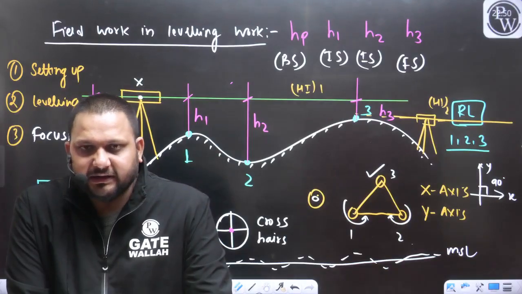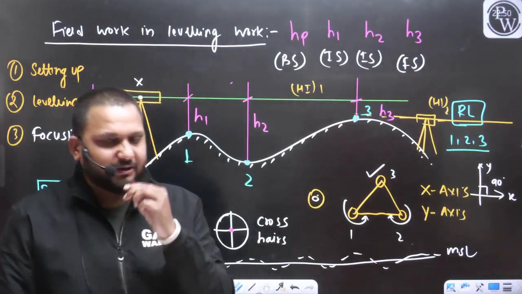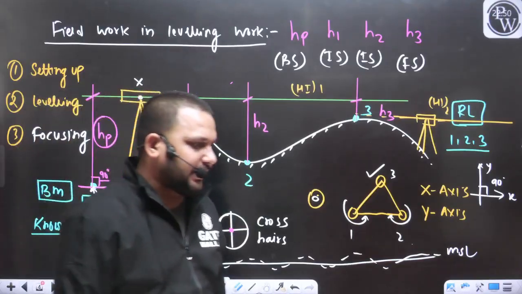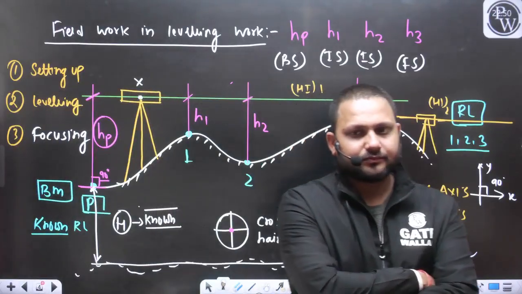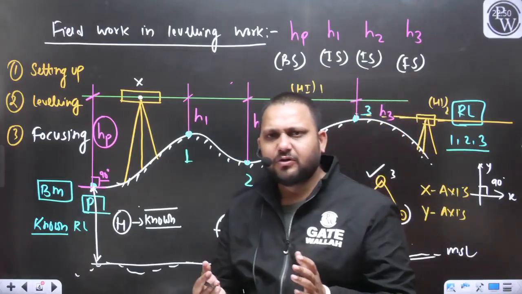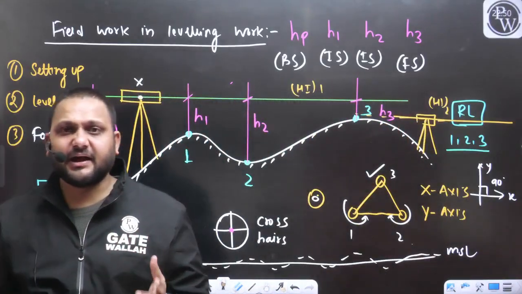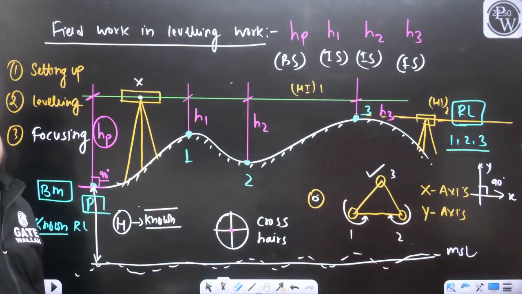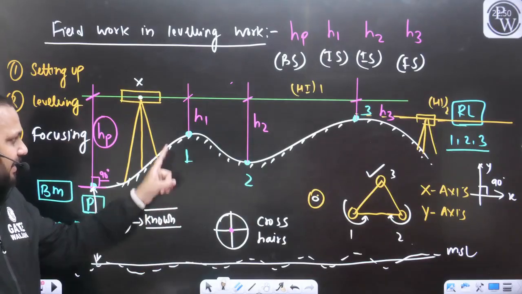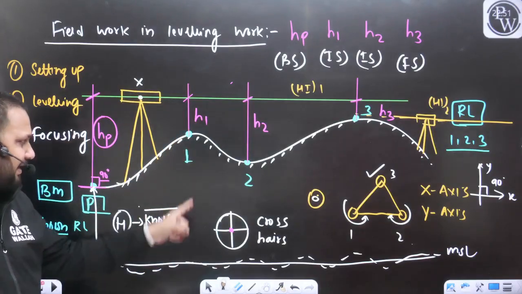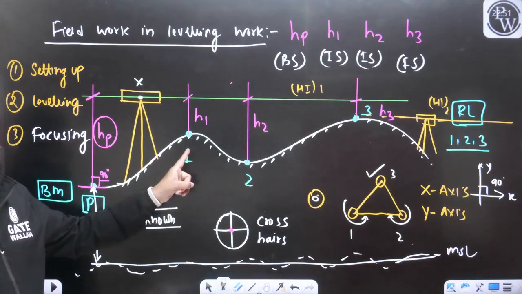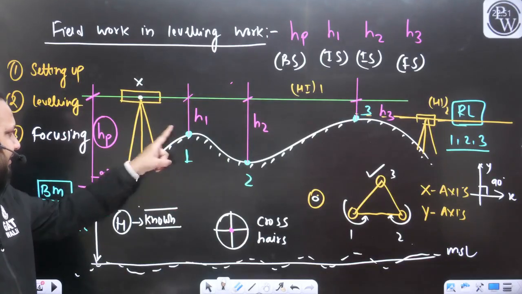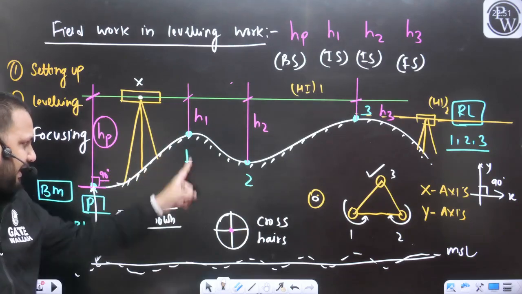If we are taking the difference of HP and H1, we will get a positive value or a negative value. Positive value is indicating the rise. If you compare the elevation of the points P and 1, the staff reading is less, but the elevation is more. Staff reading is less than HP, but the elevation is more.